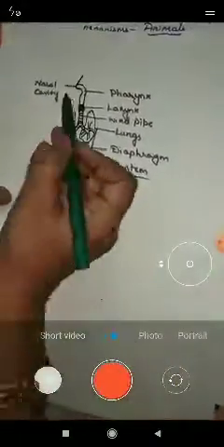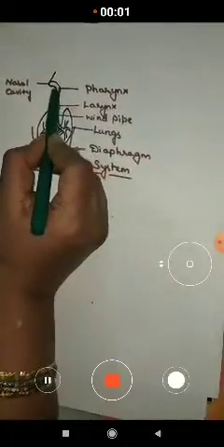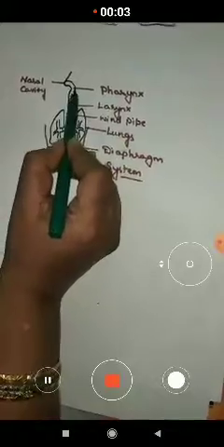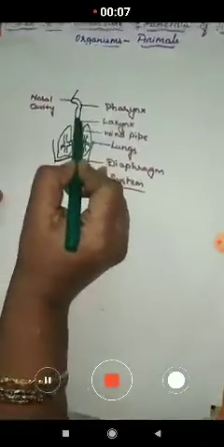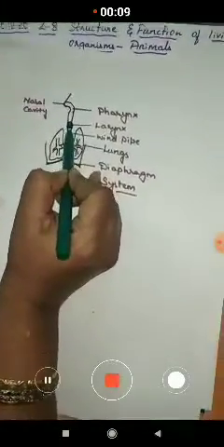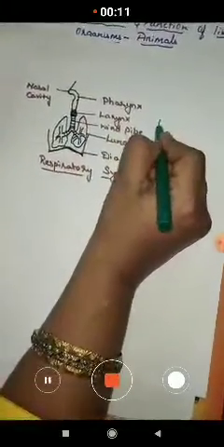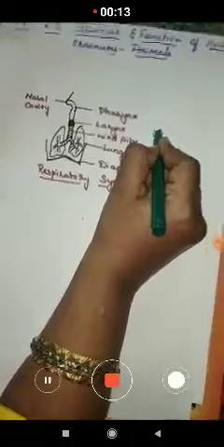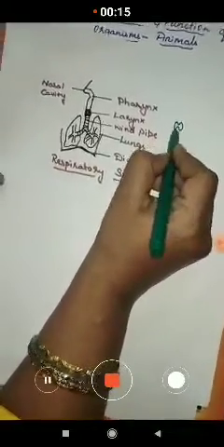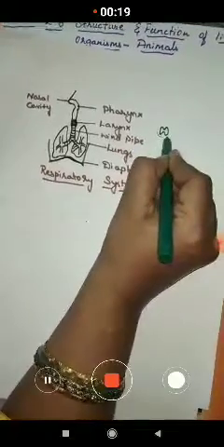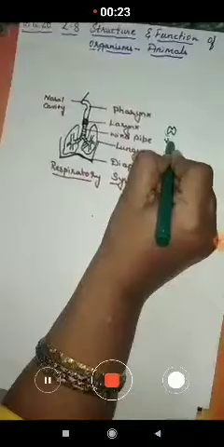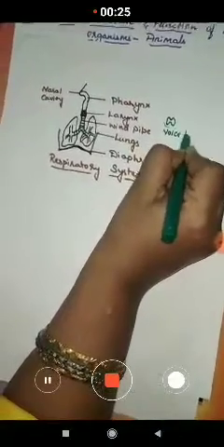Here, from the common passage, the pharynx, the air enters the larynx. The shape of the larynx is similar to an apple. Okay, this is the larynx, children. Yes, this is also called the voice box.